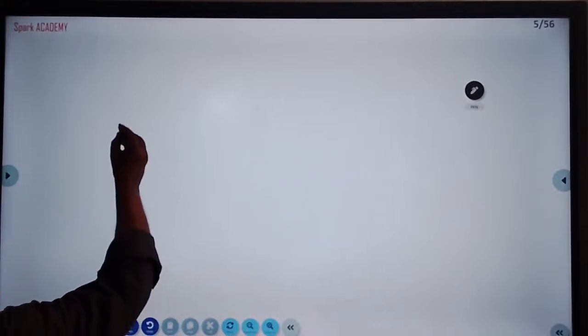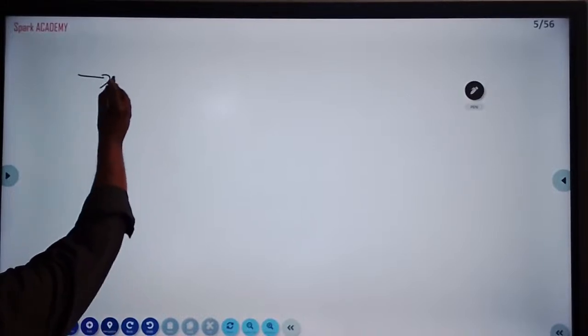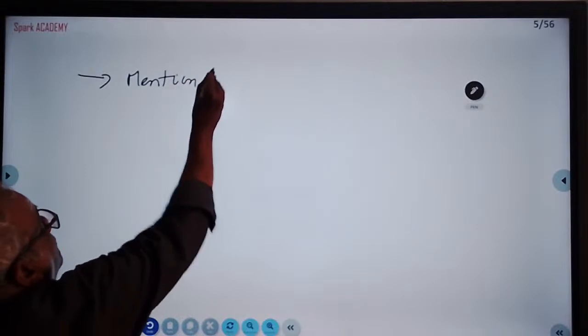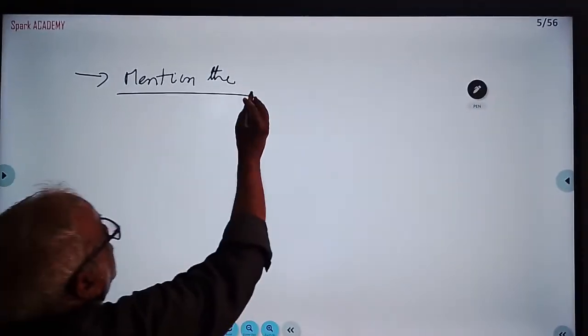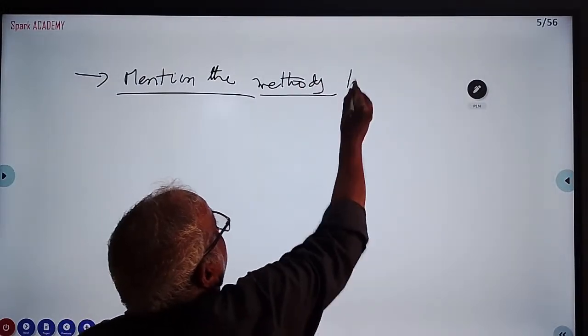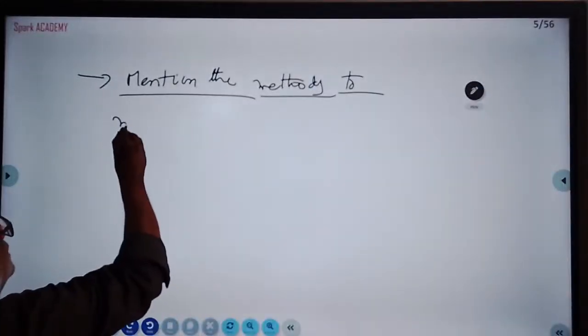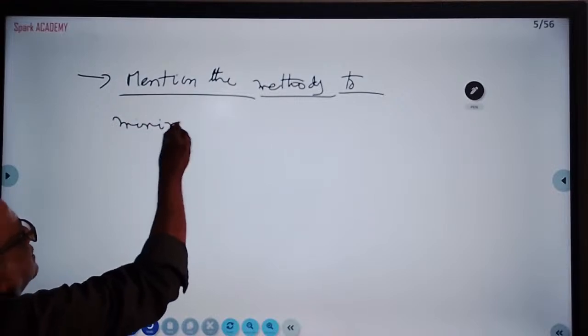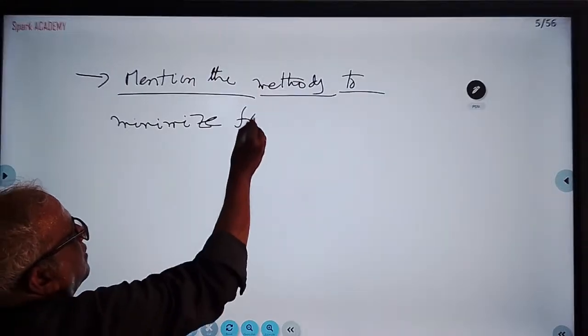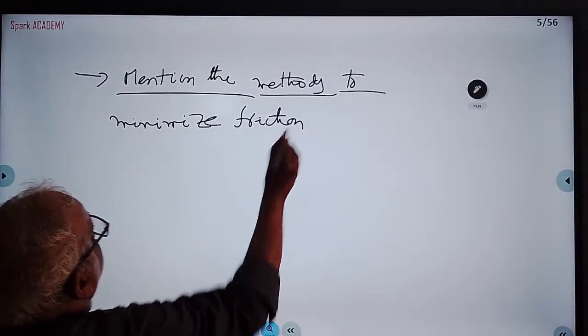Next question is, mention the methods to reduce friction. When friction is there, you have to reduce it. Mention the methods to minimize friction. Minimize means reduce.